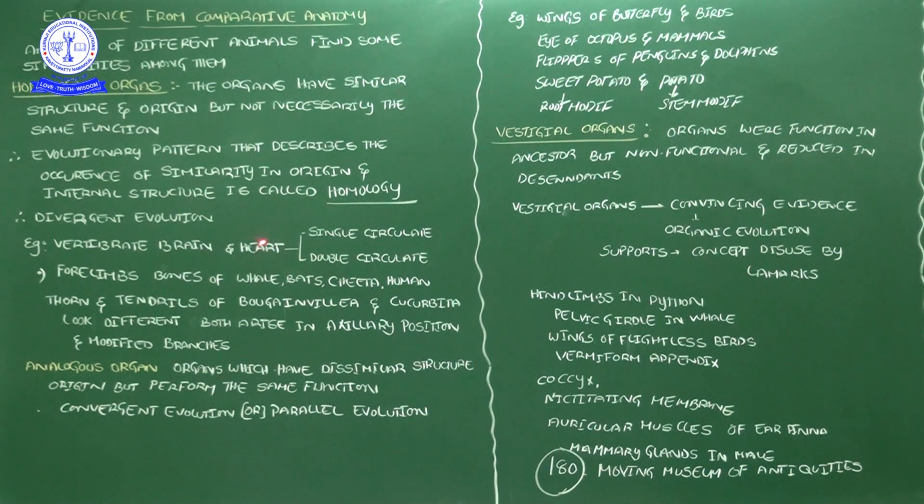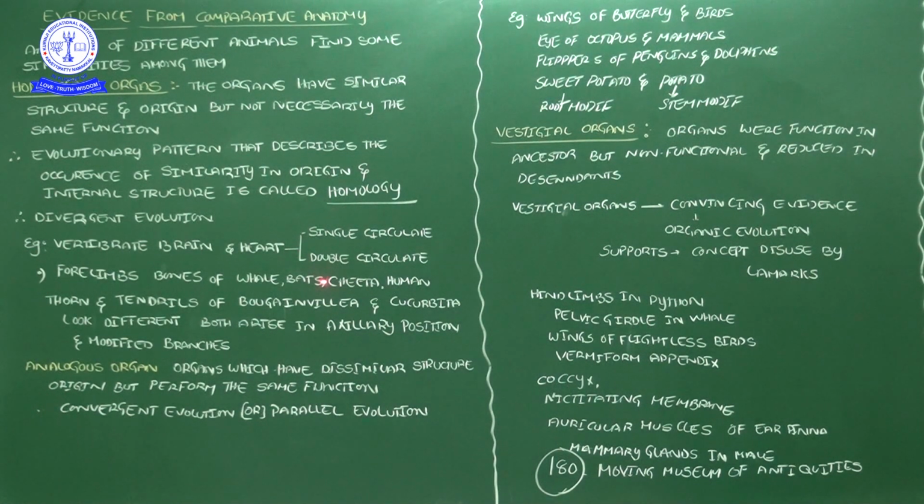For example, a fish heart we call a branchial heart, but a mammal heart is not a branchial heart. The reason is that in fishes the heart supplies blood only to the gills, and from the gills oxygenated blood is supplied to the whole body. Correct? So their function is somewhat different.